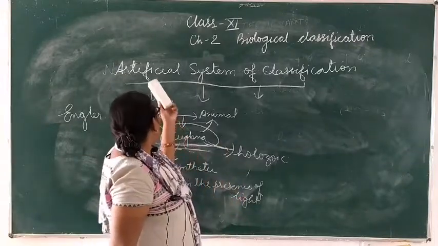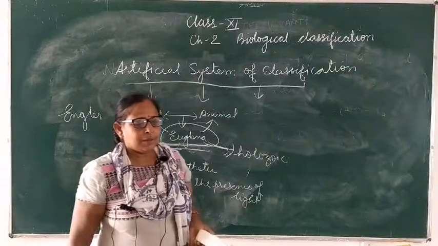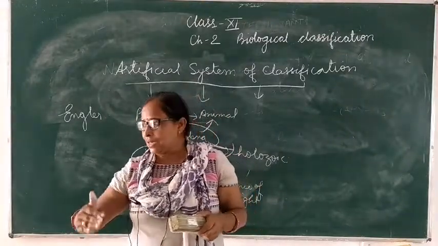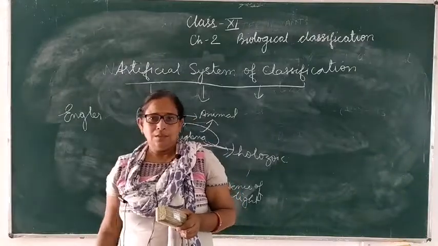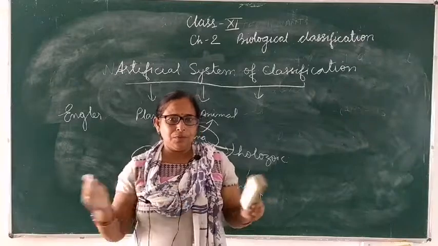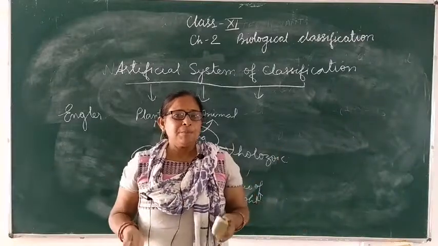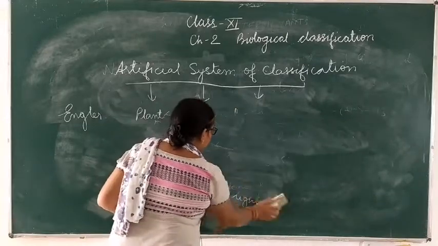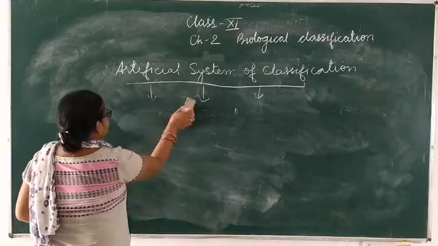So these are the artificial system of classification in which organisms start evolving from one generation to another, which makes the link between two species. Now we are going to discuss the phenetic system of classification.